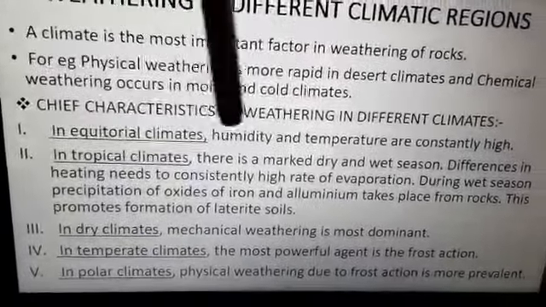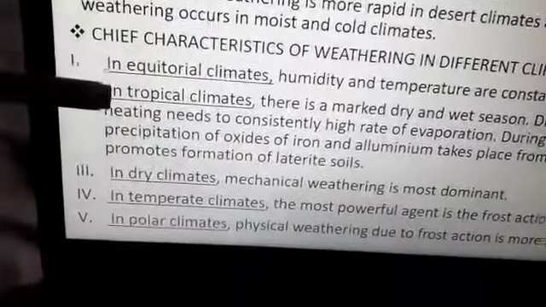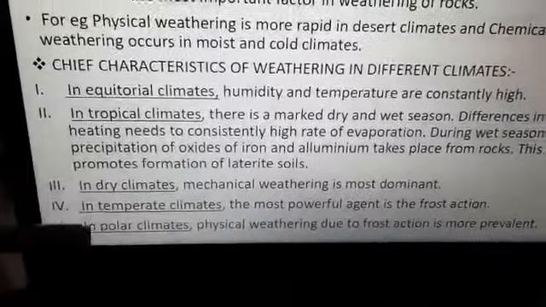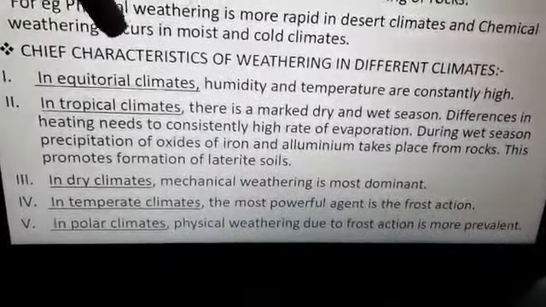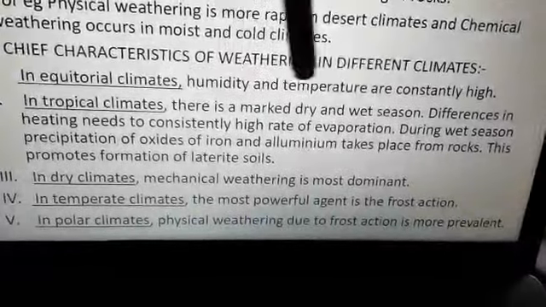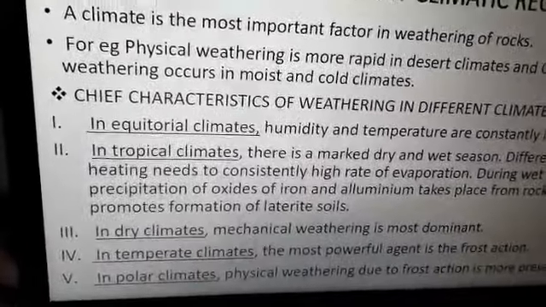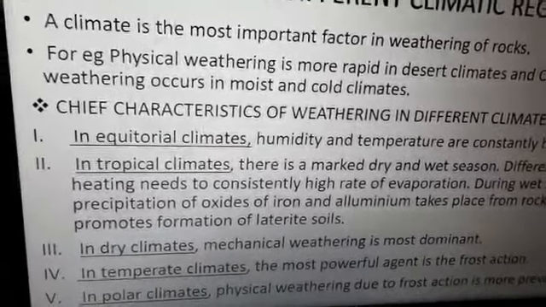Now, chief characteristics of weathering in different climates. Different climates such as equatorial climate, tropical climate, how in these different climates is the weathering affected? Like in equatorial climate, humidity and temperature are constantly high. In these kinds of regions, usually we find chemical weathering.